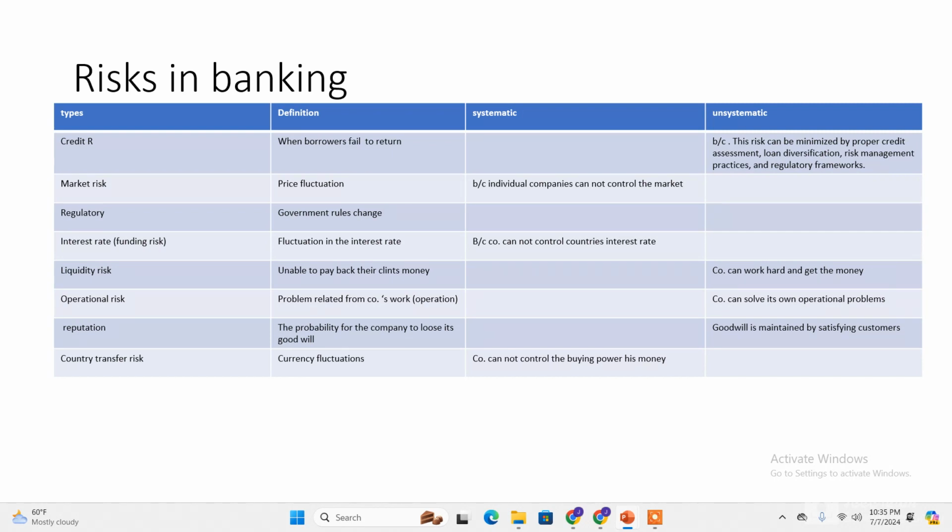The other one is country transfer risk or currency risk, which can be caused by currency fluctuation. This cannot be controlled because the company or the bank cannot control the buying power of this money. It can also be called exchange rate risk.